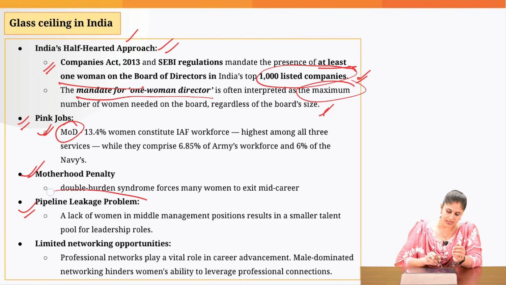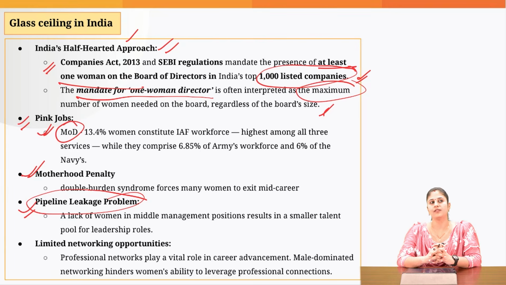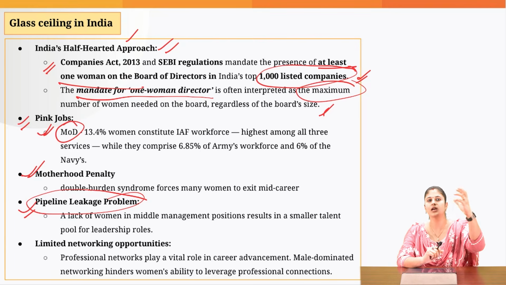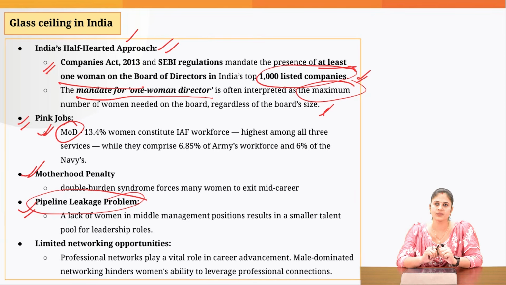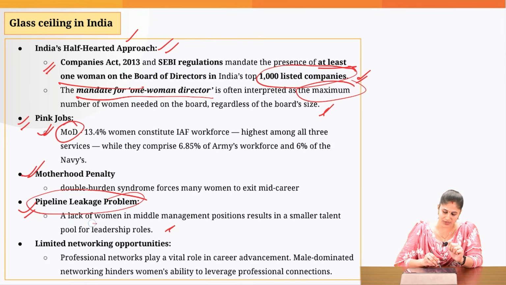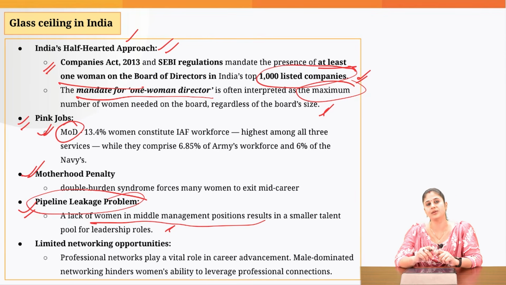Then there is the pipeline leakage problem. Now, if I have to promote a woman, I need to have women at the mid level also. But we have very few women in mid management positions. Why do females usually do mid-career dropout? Because of the inflexible laws that we have. We don't have paid maternity and paternity leaves.